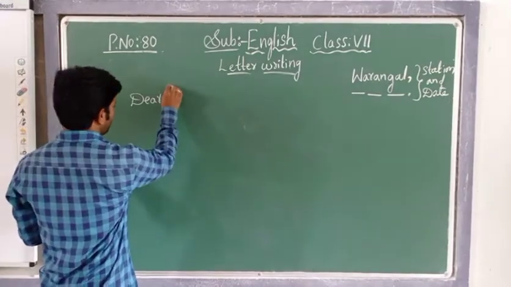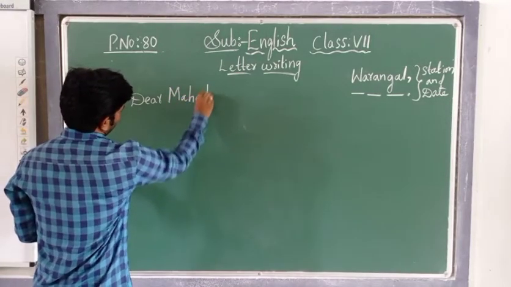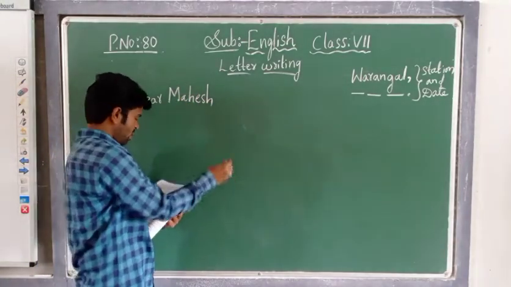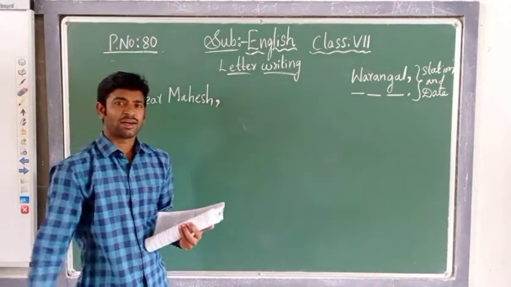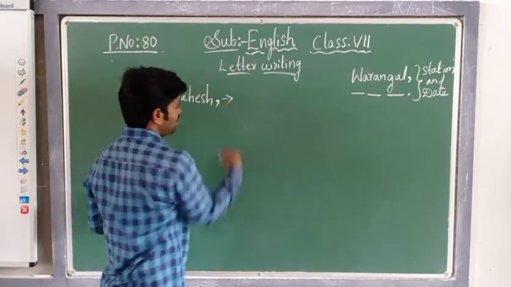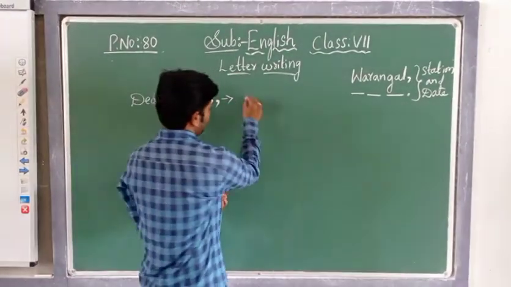You can write here Mahesh. Dear Mahesh, comma, children. Punctuation marks are a must and compulsory. What is this called here, children? This is the salutation.